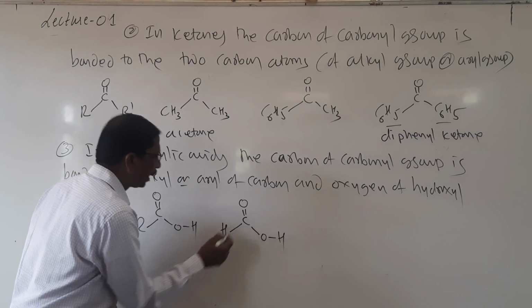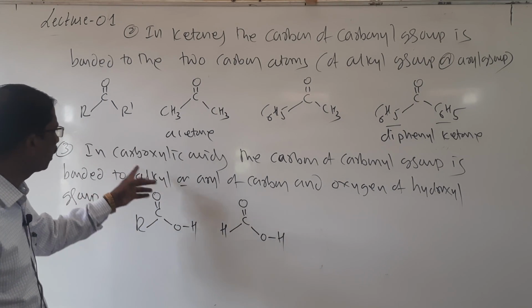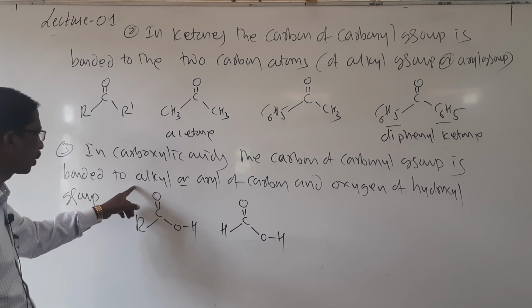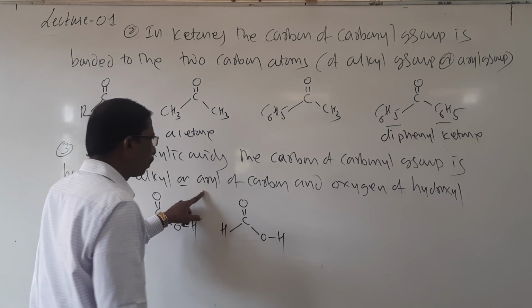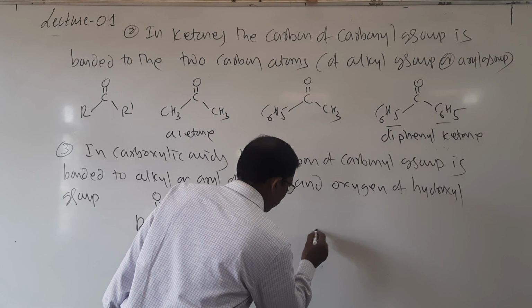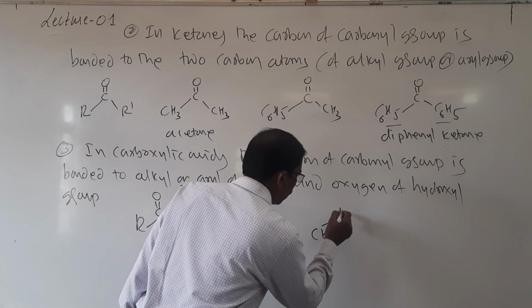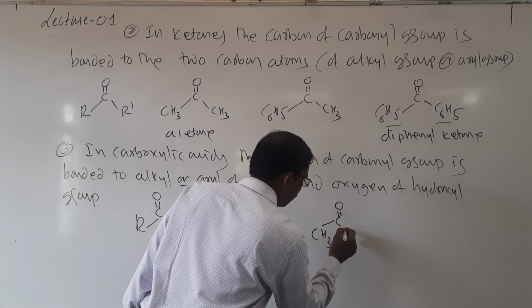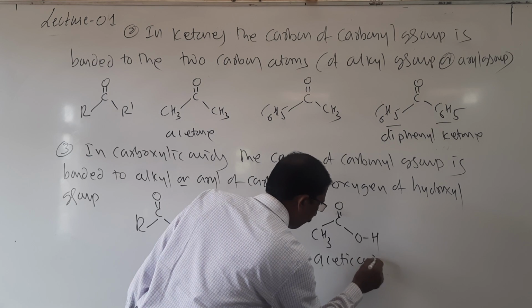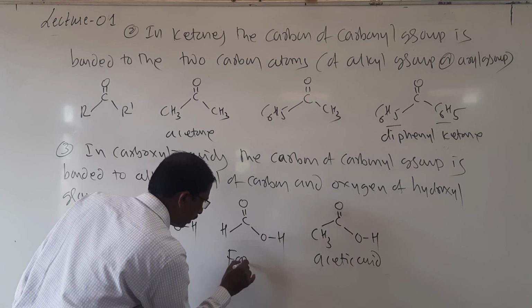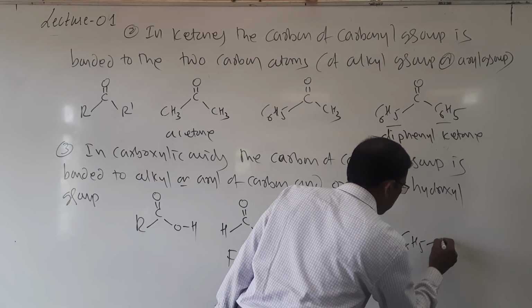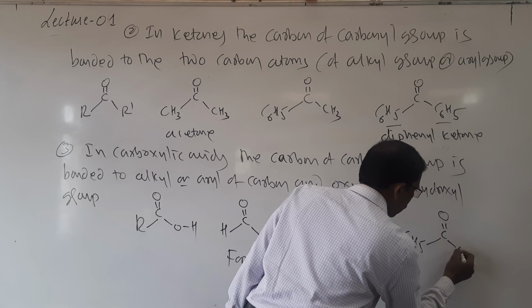Look here students, here you may also change somewhat the carboxylic acids. In carboxylic acid, the carbon of the carbonyl group is bonded to an alkyl group, aryl carbon and oxygen of hydroxyl. I will write CH3 C double bond O OH, that is acetic acid, it is formic acid, and here it is C6H5 C double bond OH.